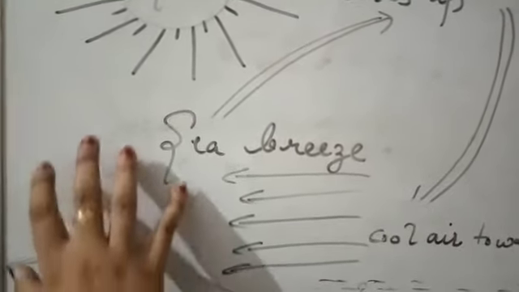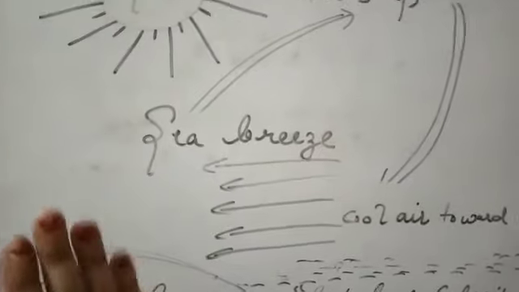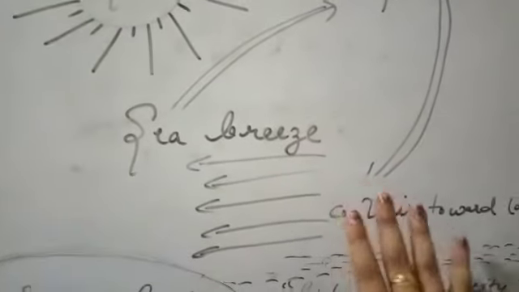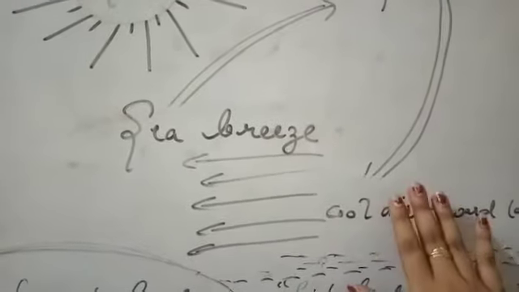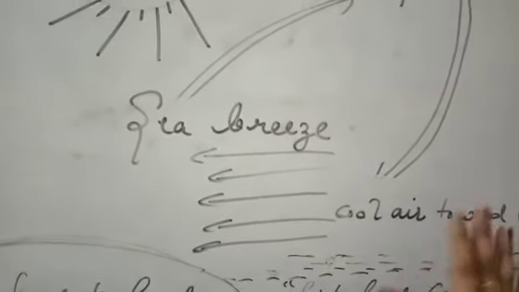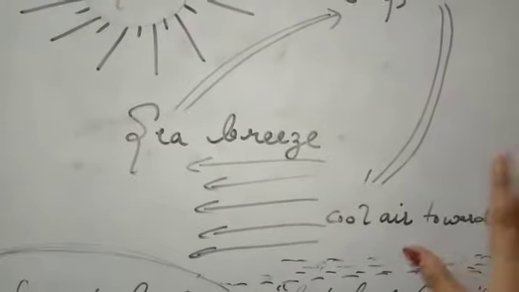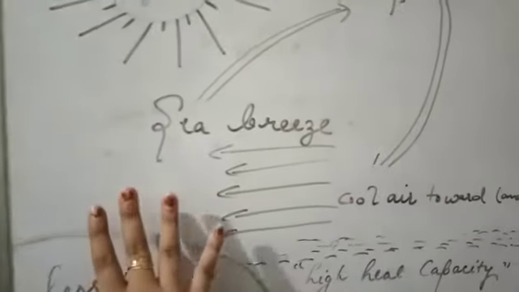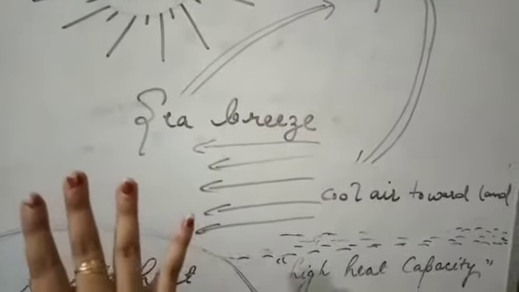वो कम भारी है, therefore the pressure here above the land will be a low pressure area, whereas the pressure just above the sea, because here is cool air which is heavier, will be high pressure. Therefore we can say this is a high pressure area and the pressure above the land is a low pressure area.